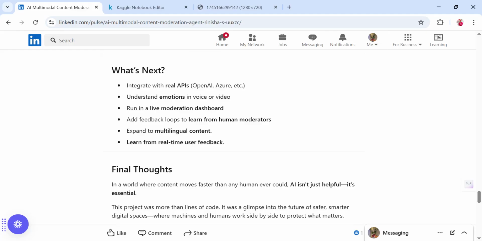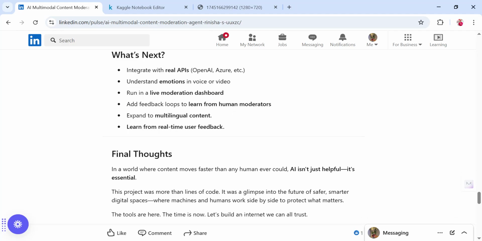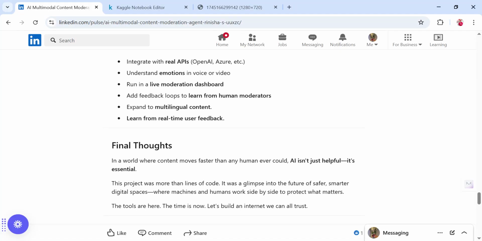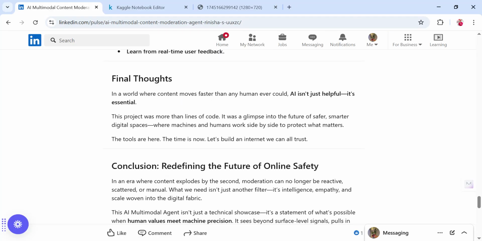So what can we do when we do that? We can integrate with real APIs, understand emotions in voice or video, run live moderation, and add feedback loops. As in, we can train the AI agent to learn from human moderators, so that when any new policies come in, it can understand what else to flag or take action on, expand to multilingual content, and learn from real-time user feedback.